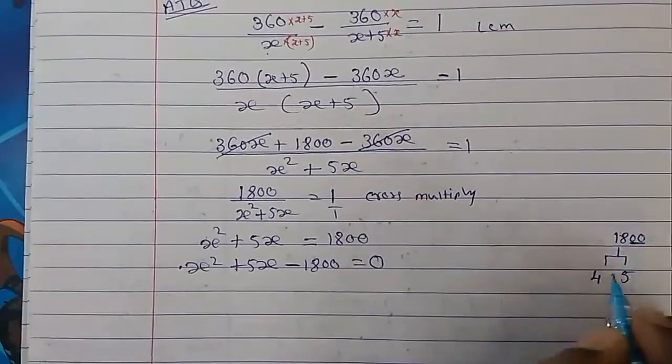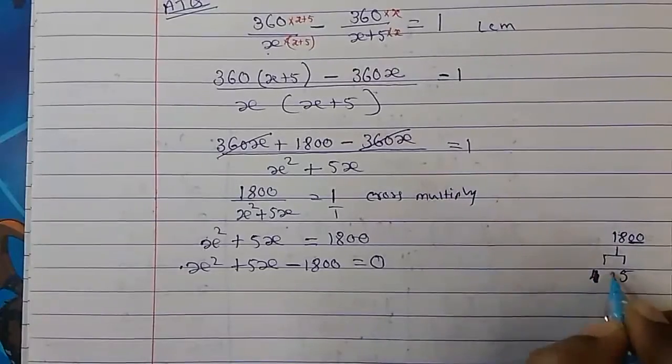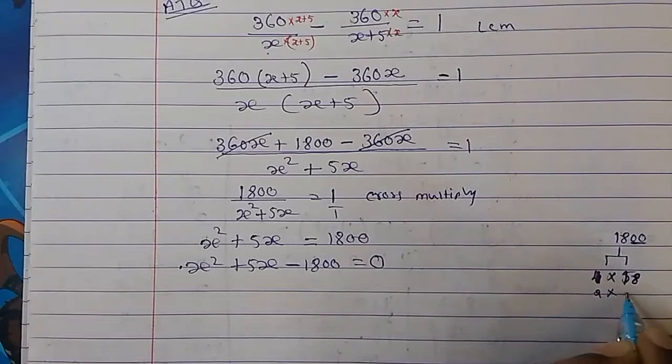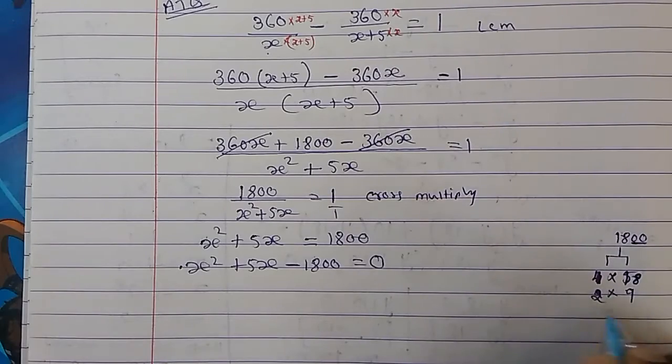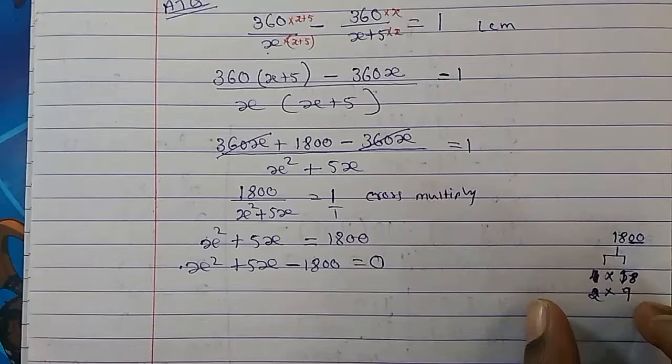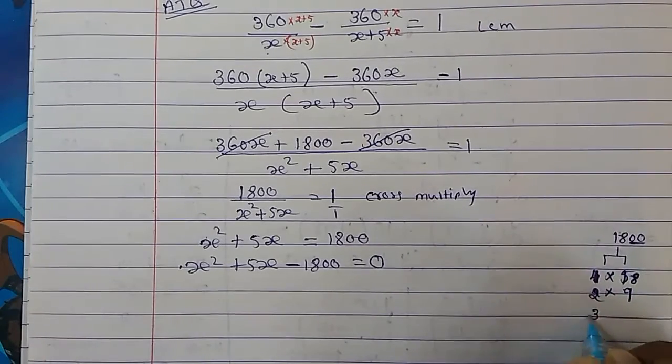Let's take the factors of this, beginning from 1. 1 into 18 gives us 18. 2 into 9 gives us 18. But if we add or subtract, we should get the middle term, and here we are not getting the middle term. So let's proceed.